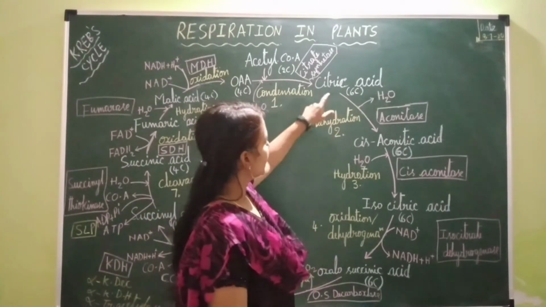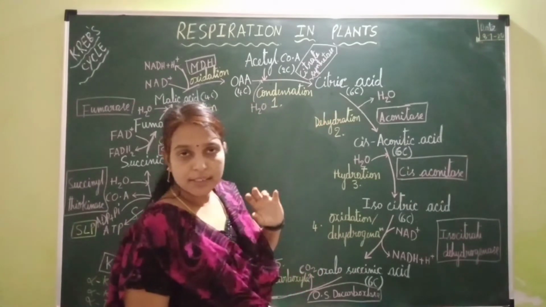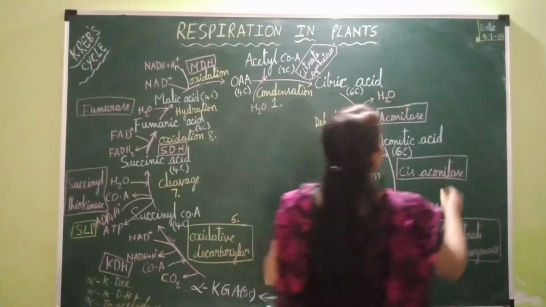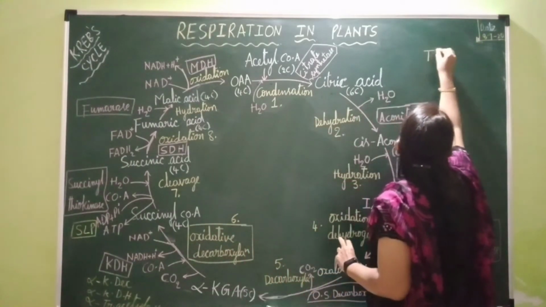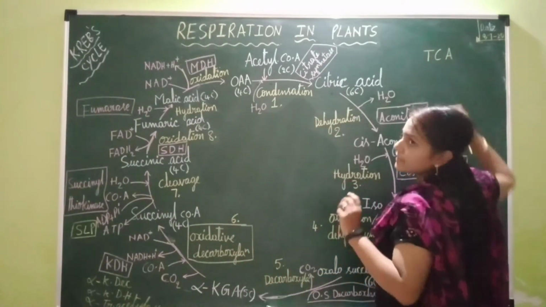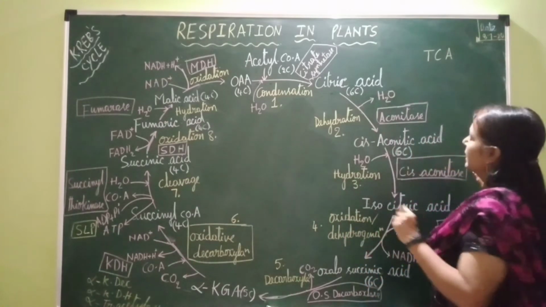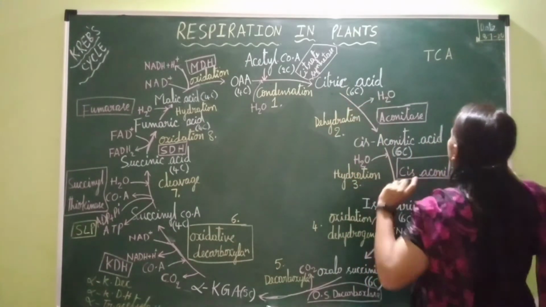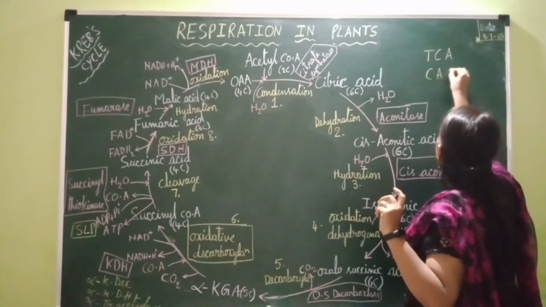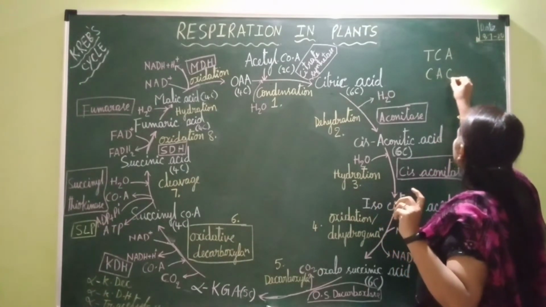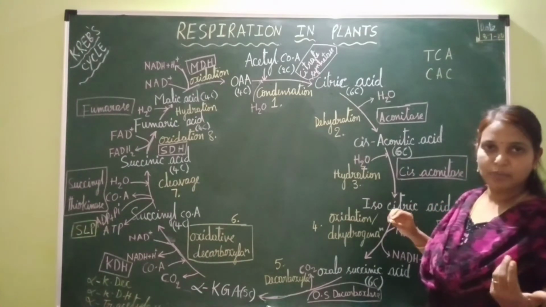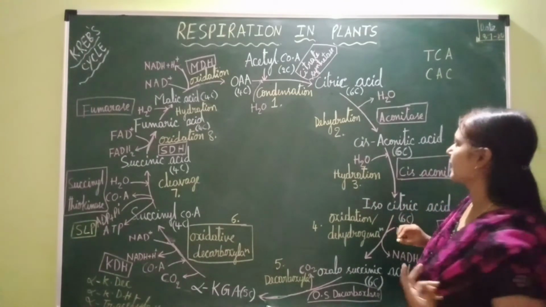citric acid. Now the citric acid consists of 3 carboxylic acid groups in it. Hence this cycle is also called the TCA cycle, that is tricarboxylic acid cycle, as the first formed product during this cycle is citric acid. This is also called the CAC cycle, that is citric acid cycle, and it is also called the Krebs cycle because it was explained by the scientist Hans Krebs.